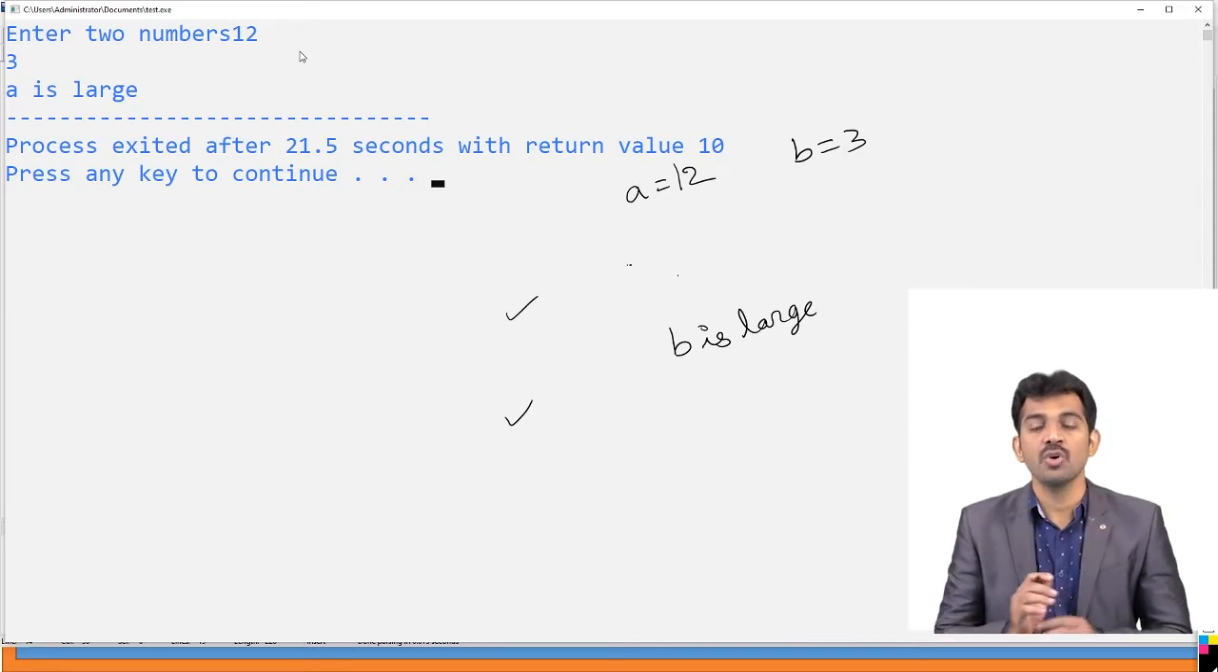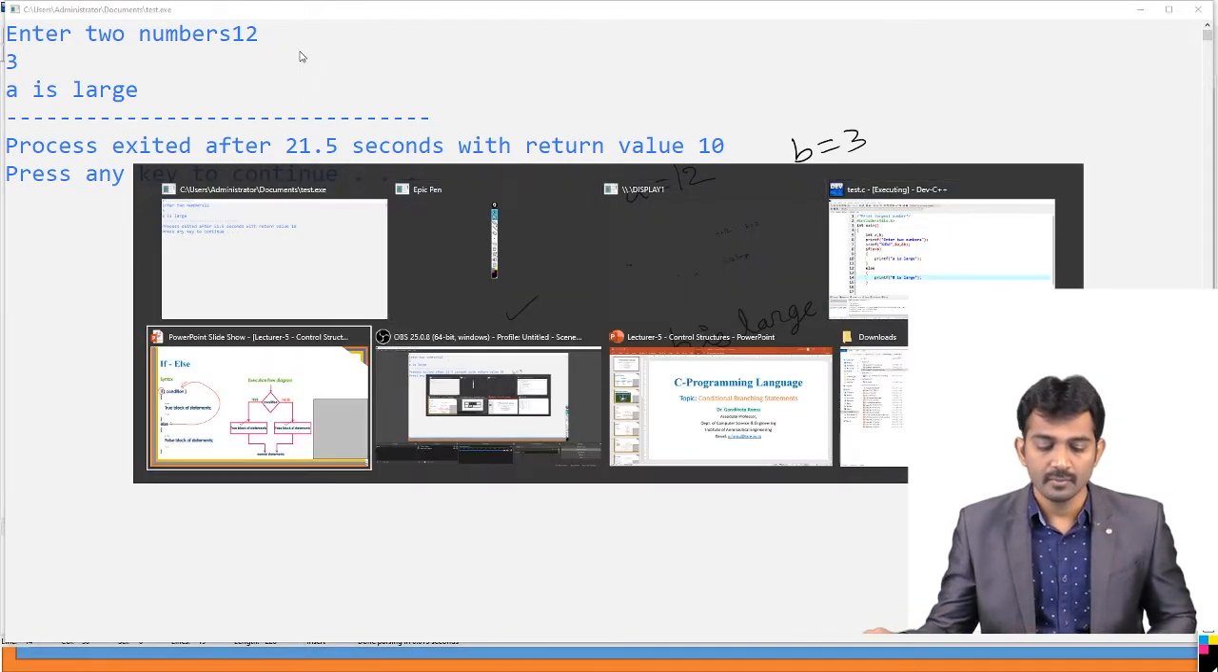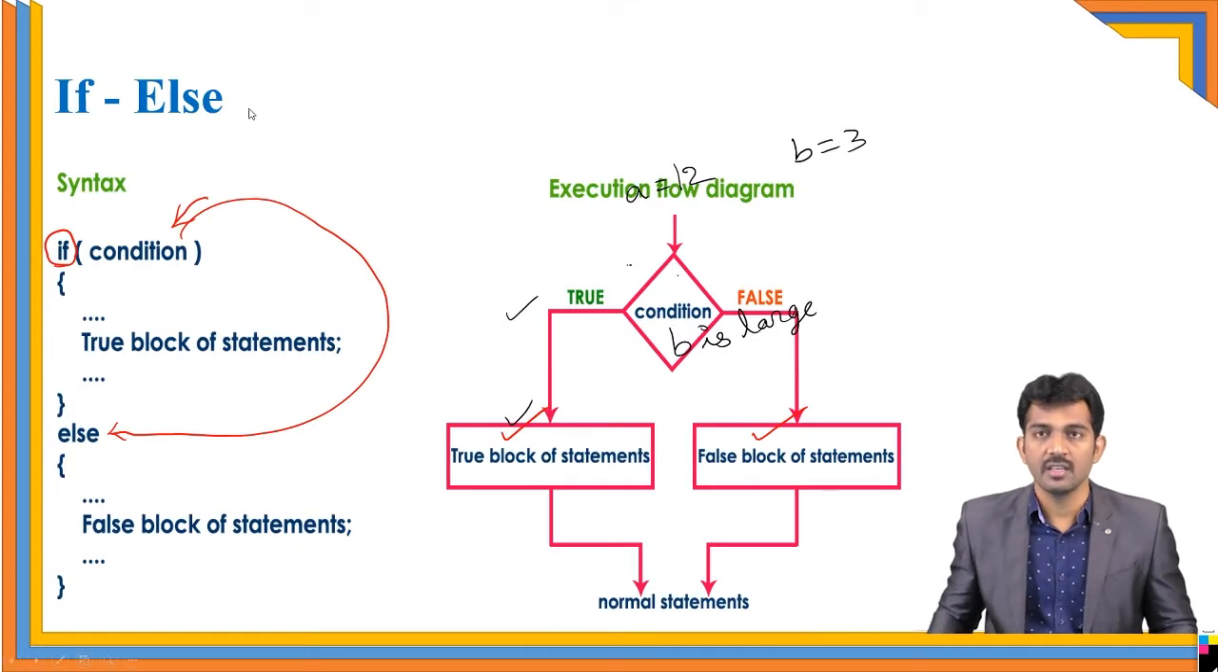If else has two sides, like a coin, either head or tail, that's all. It doesn't execute the two sides at a time. Yes or no? Like that, if else also. This is the if else.